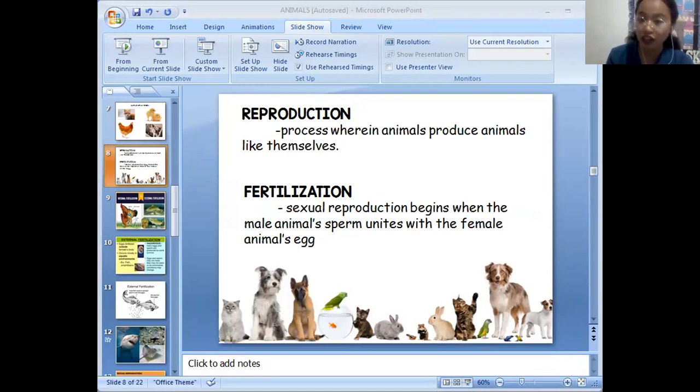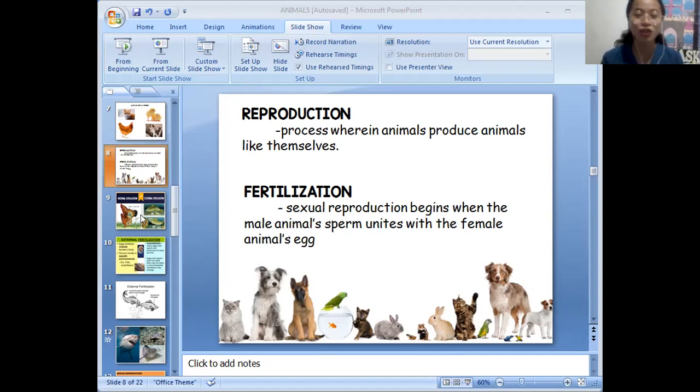called reproduction. Some animals reproduce sexually. In animal sexual reproduction, a male animal and a female animal of the same kind mate to reproduce their own kind. Sexual reproduction begins when the male animal's sperm unites with the female animal's egg, and that's what we call fertilization. After undergoing the process, the fertilized egg grows and develops into a new animal. The fertilized egg is called zygote. Do you remember that one?